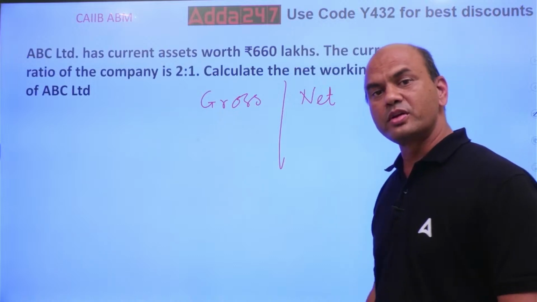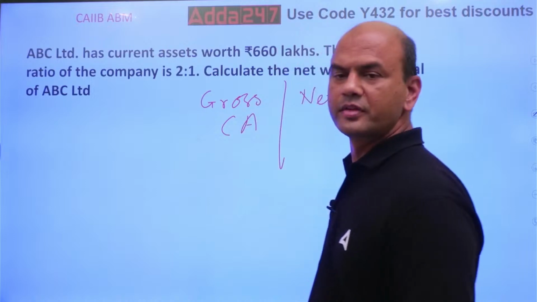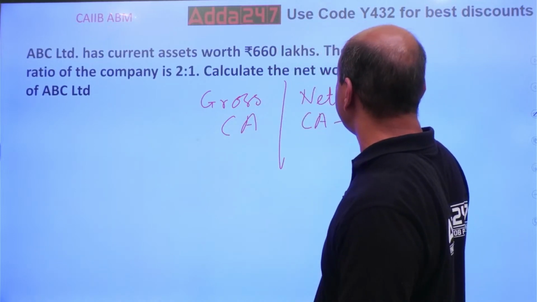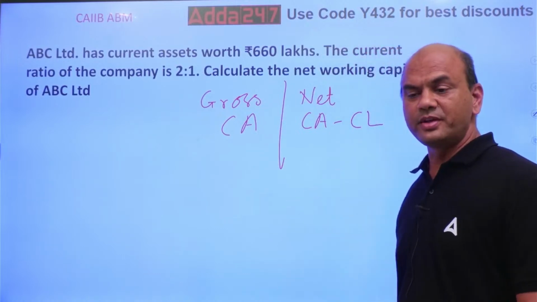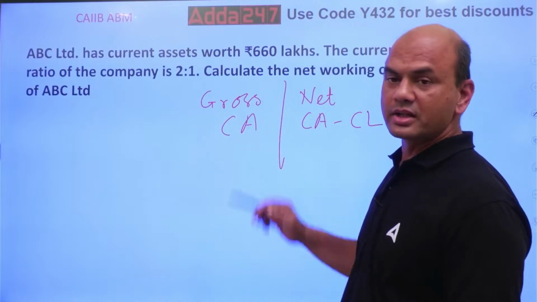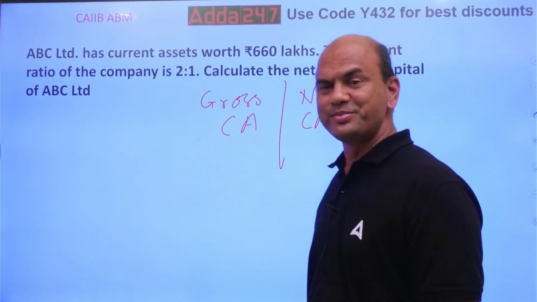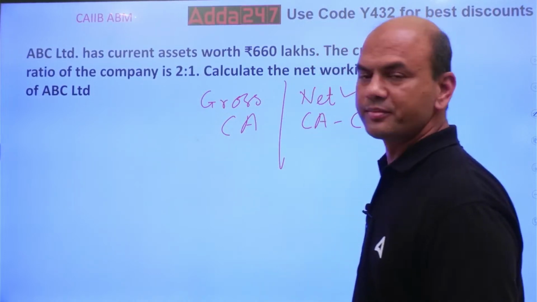Gross means your total current assets. Net means current assets minus current liabilities. So gross means total current assets, and net means current assets minus current liabilities. You have to find this net.